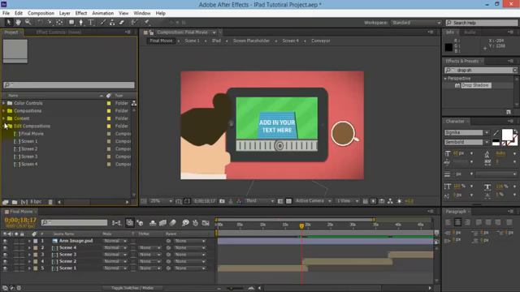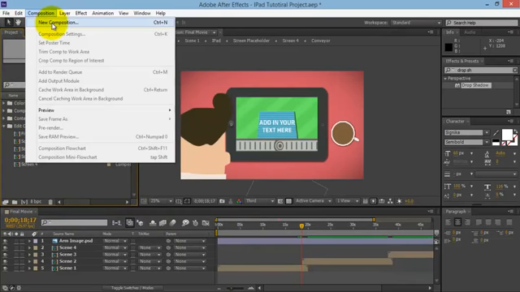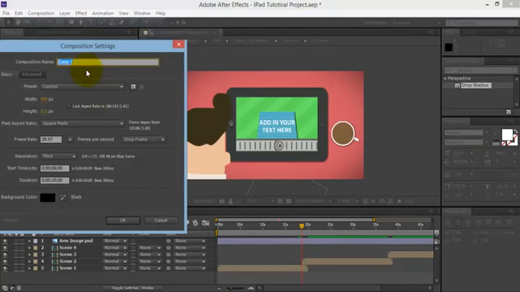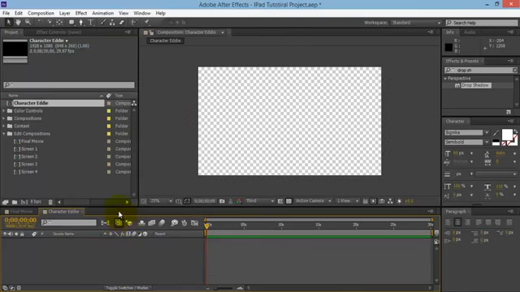What I want to do is create a new composition. This composition, new composition, and we'll call this one character Eddie, and let's make it about 30 seconds long, and I'm going to make it 1920 by 1080 as well. Just keep it the same as all the other compositions.